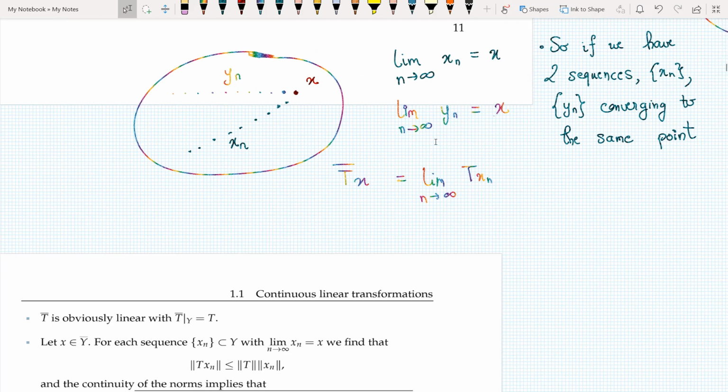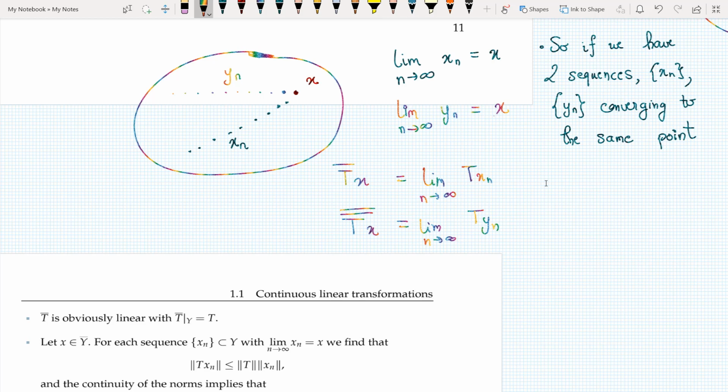And the second part is the limit n tending to infinity of T yn, which is equal to, say, T bar x.